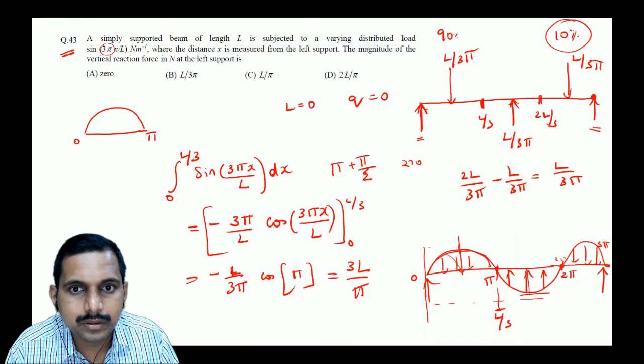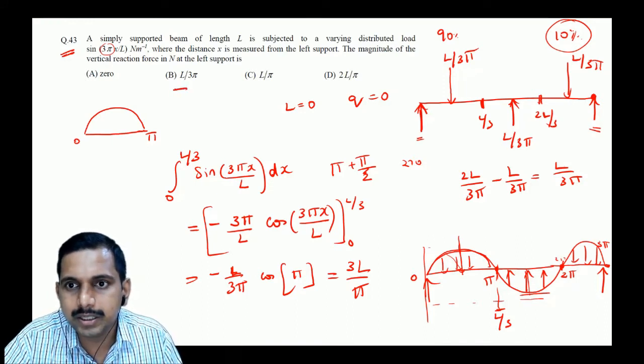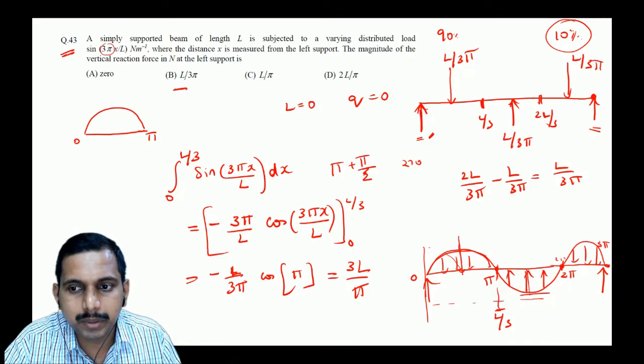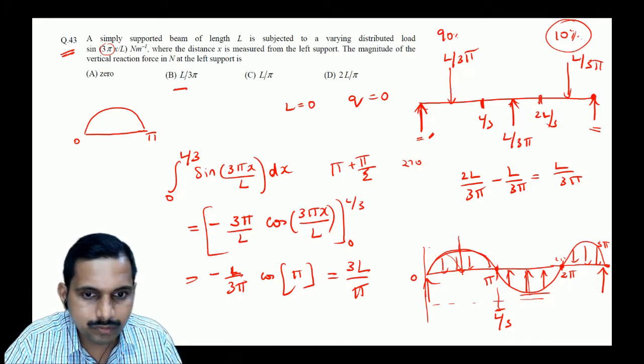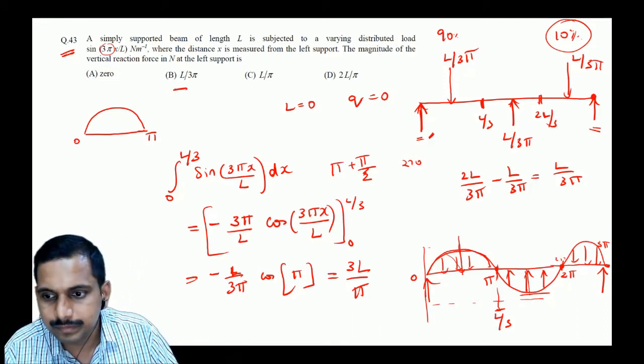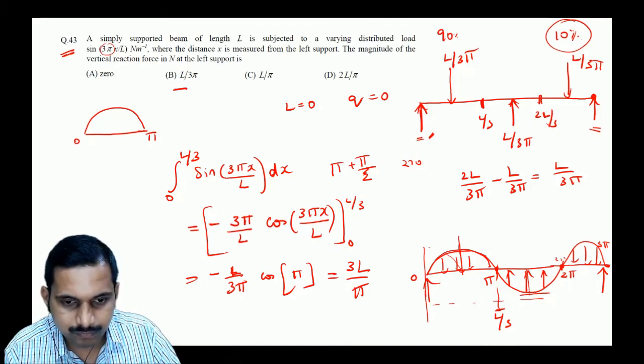Where is the option? L by 3 pi is there. But here we get L by 3 pi on the other side. You have to find the reaction on the left side. On the left side, it will be L by 6 pi, is it not, by this method? So we missed somewhere, correct? Where is it that we have missed? Sure, in integration, cos of 0 is not considered, only n by 3 is considered here.